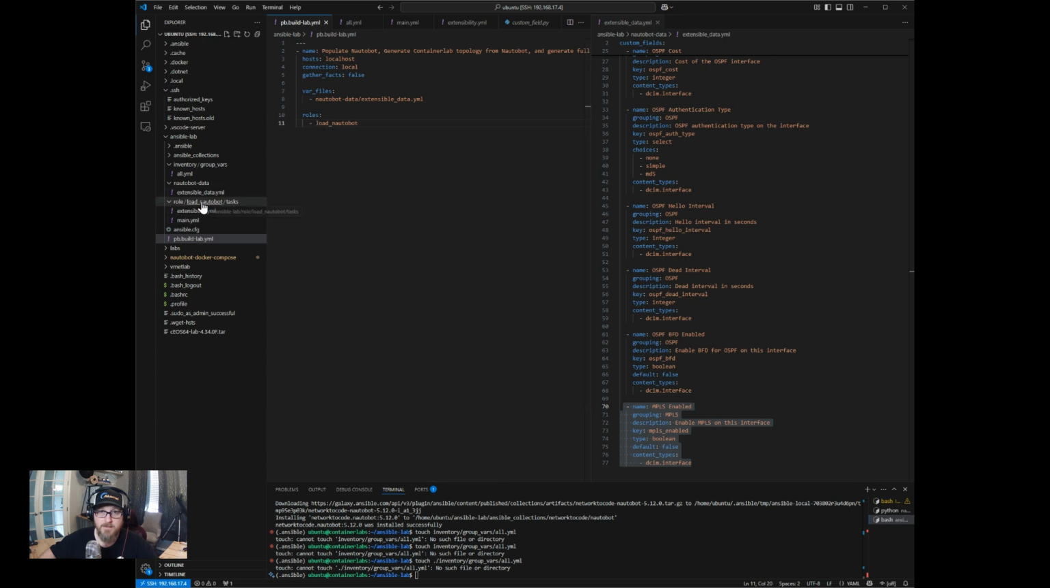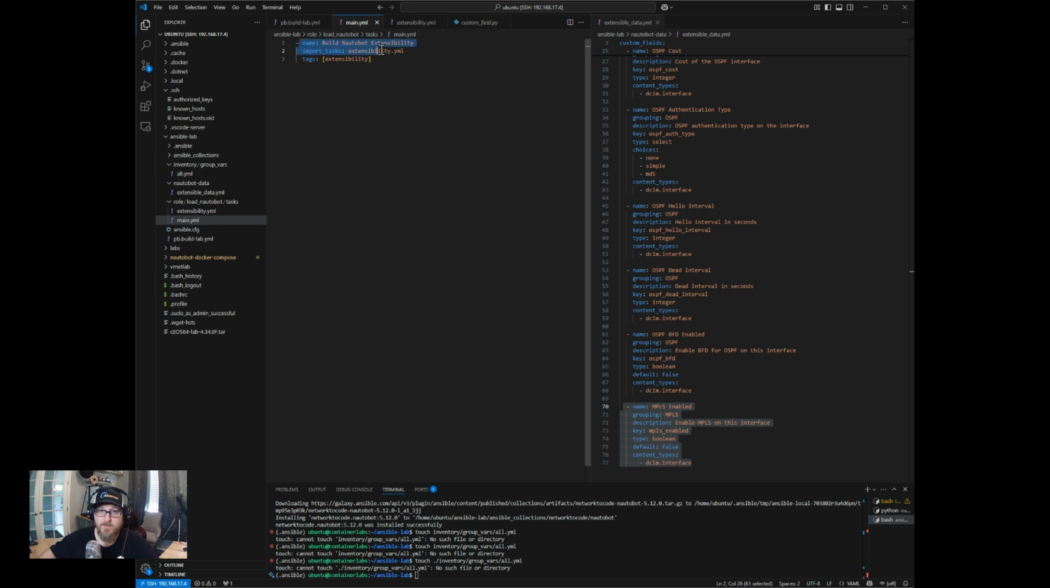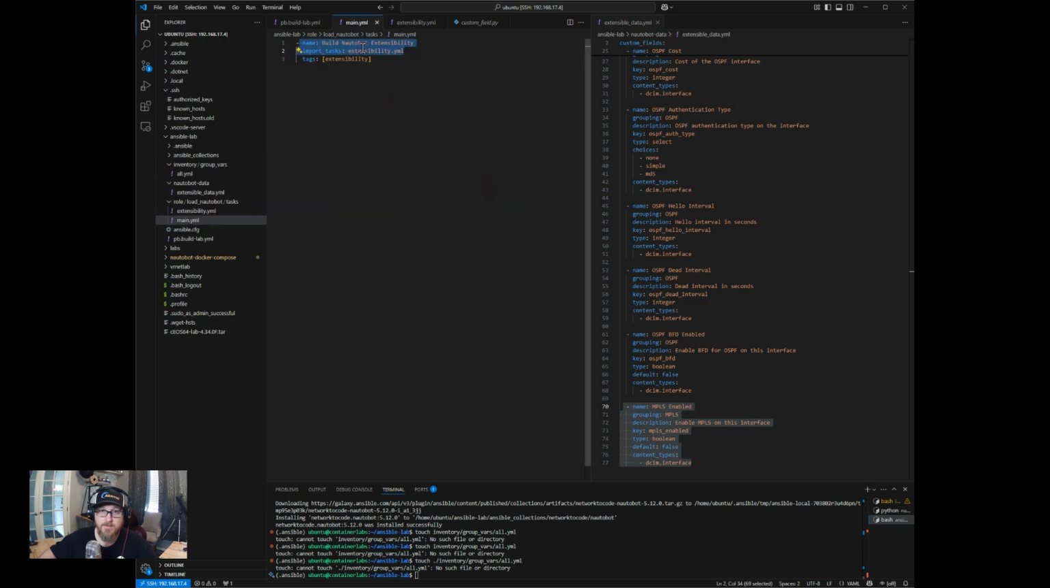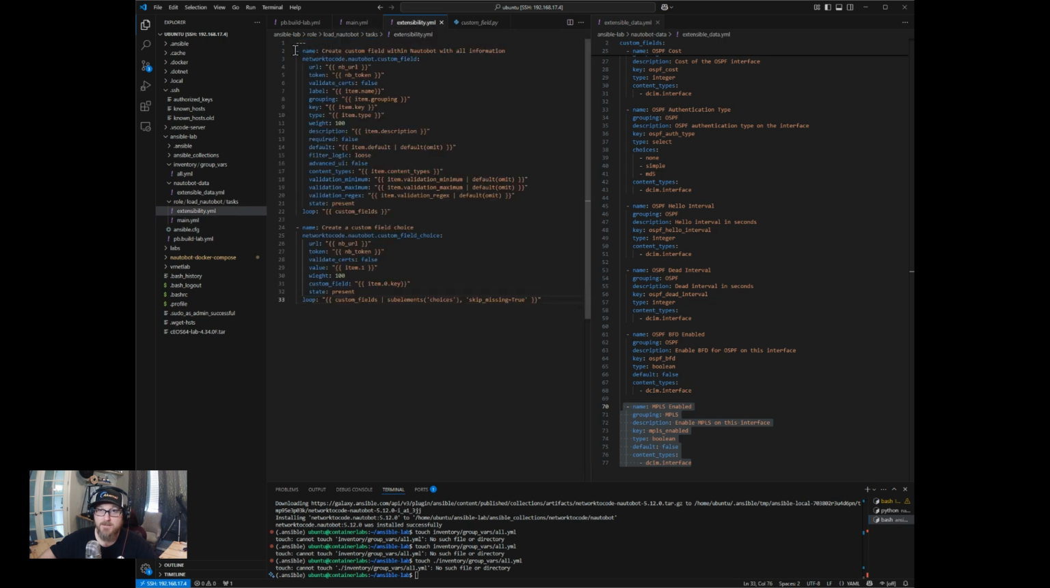Close this real quick. This main task YAML first, which has the import task of extensibility here. And we can run this with or without a tag at this point. It's the only task we have, which will reference this task file, which references these tasks in the task file. And that's kind of the structure.